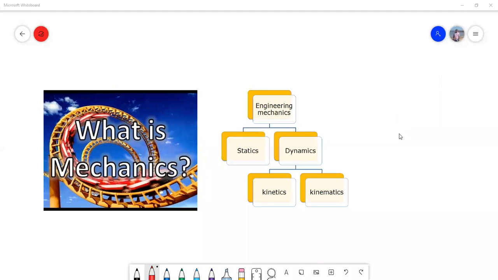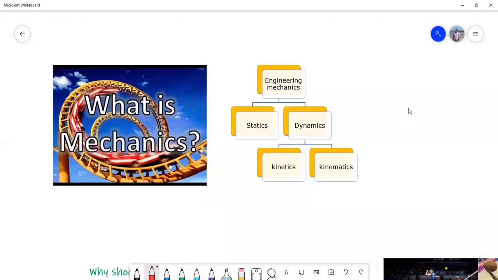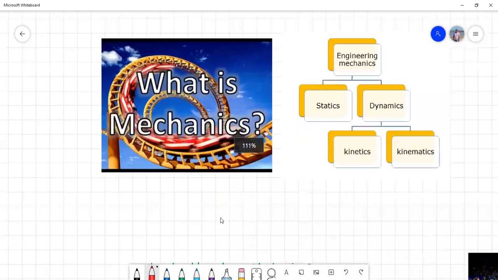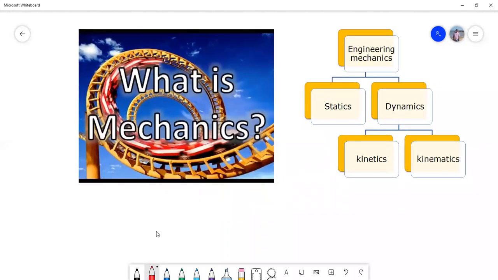Today in this class, we are going to learn the basics of kinematics. First of all, we should understand what is kinematics and how it is different from kinetics. So let's see the differences between all those. Before I go to what is kinematics, let me tell you what is mechanics. We should understand what is meant by mechanics.